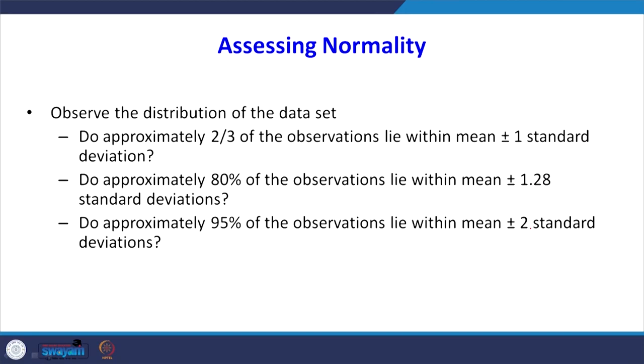Some more examples to check the normality. Observe the distribution of the data set. These are the conditions. Do approximately 2/3 of the observations lie within plus or minus 1 sigma? Then we can say it follows normal distribution.